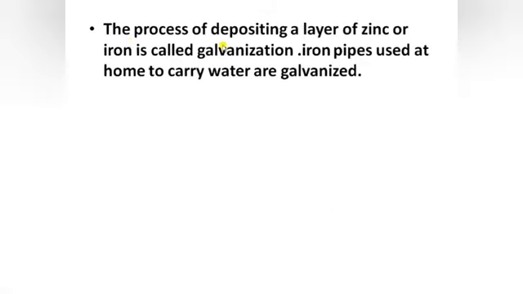The process of depositing a layer of zinc on iron is called galvanization. Iron pipes used at home to carry water are galvanized. A zinc layer is deposited on the surface of the iron pipes, that is galvanization. And one more thing, chrome plating and galvanization make the iron resistant to the action of air and water vapor.